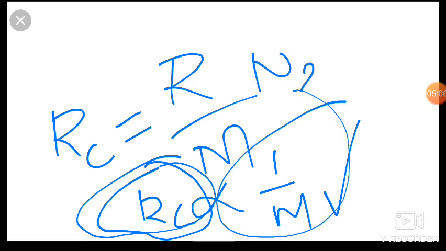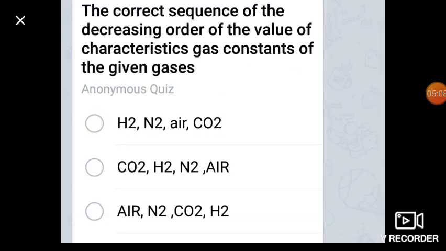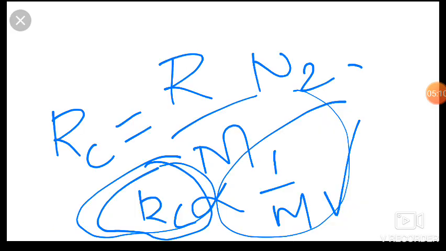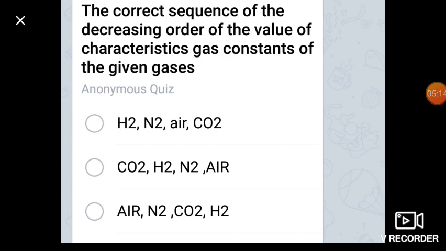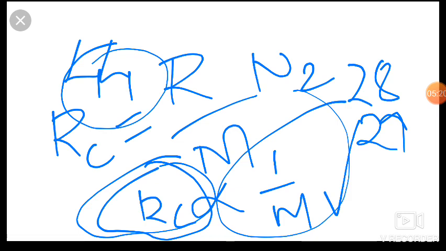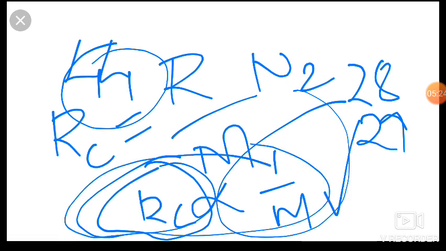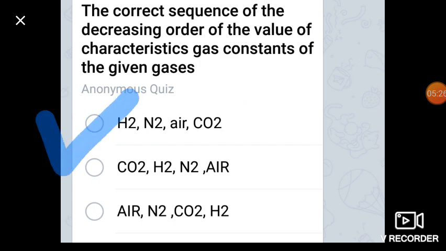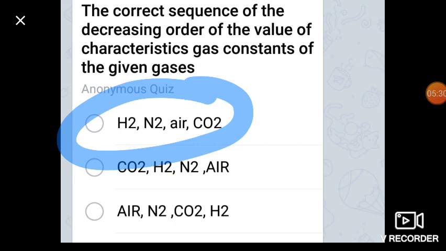The third one is air, which has a molecular weight of 28 or 29, and then CO2, which has 44. It varies inversely with molecular mass. So our answer is H2, which has lower molecular mass, then N2, then air, and then CO2.